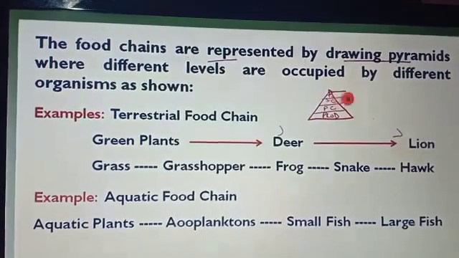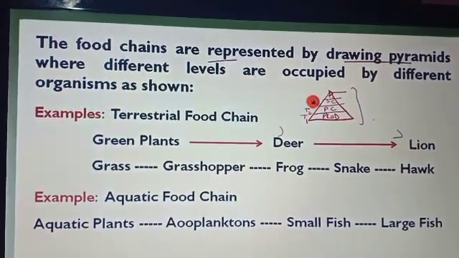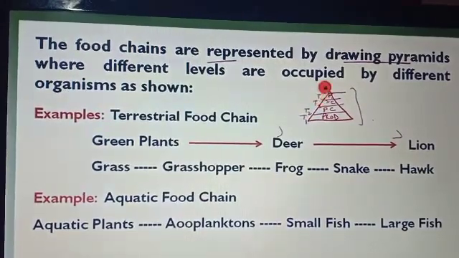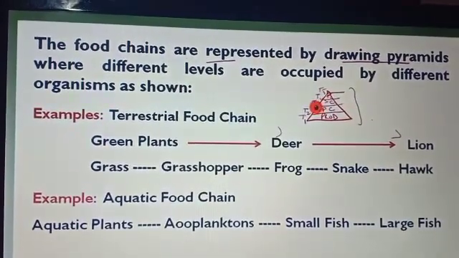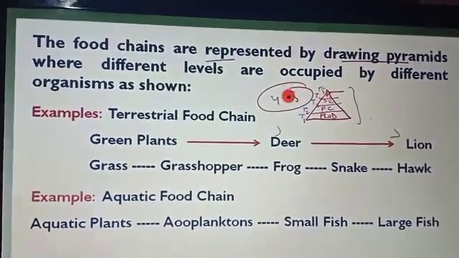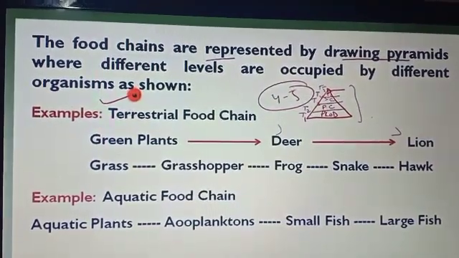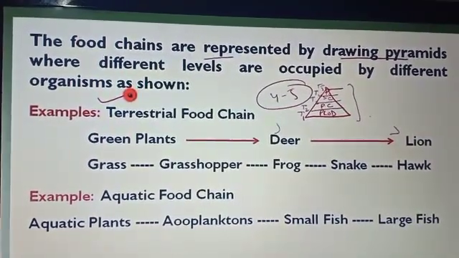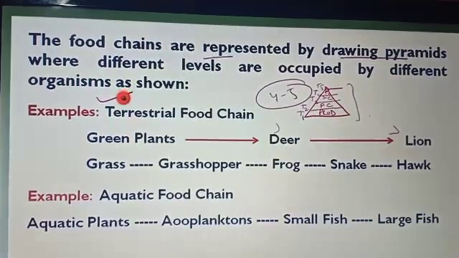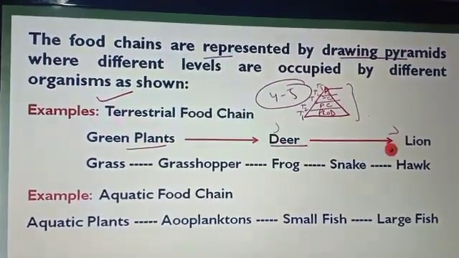Then the primary consumer, secondary consumer, and the last the tertiary. Here the plants are the first trophic level, the primary consumer second, secondary consumer third, and so on till the 5th trophic level, means 4 to 5. Then after, the energy becomes nil. So maximum 4 to 5 trophic levels are there.